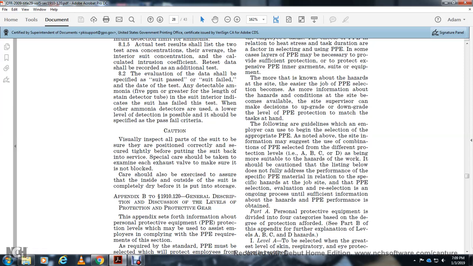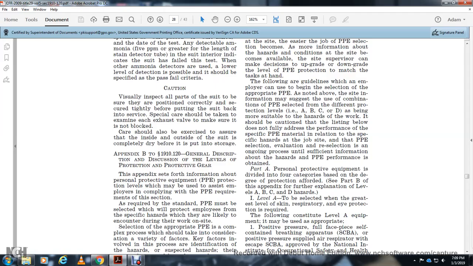Alright, Appendix B, 1910.120, general description and discussion of the levels of protection and gear. The appendix sets forth the personal protective equipment and the protection level that you specifically employ in complying with the personal protective equipment requirements of this section. As required, the personal protective equipment must be selected to protect the employee from the specific hazards likely to be encountered during work on site.